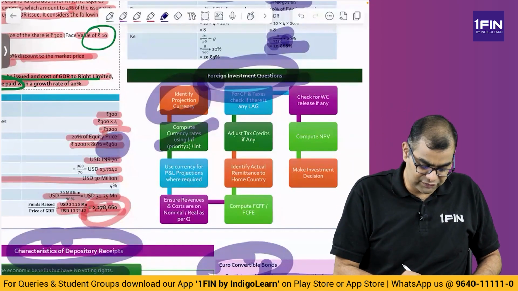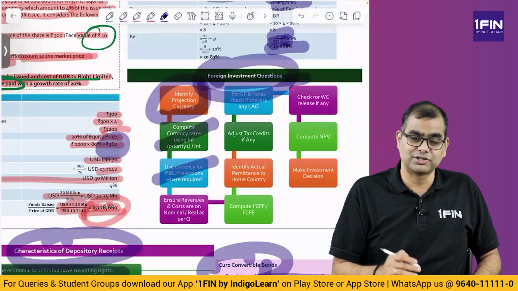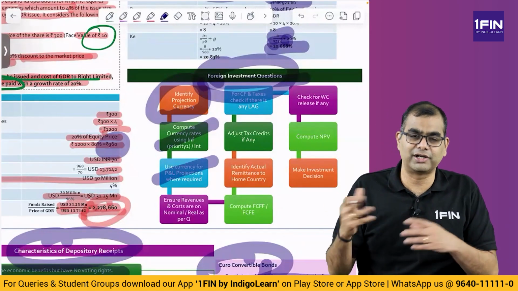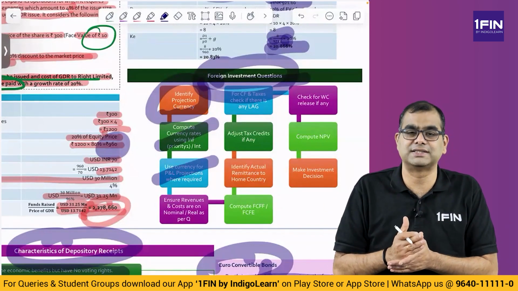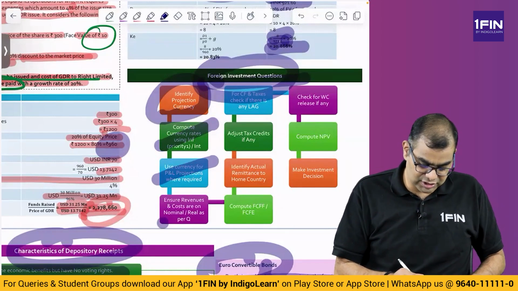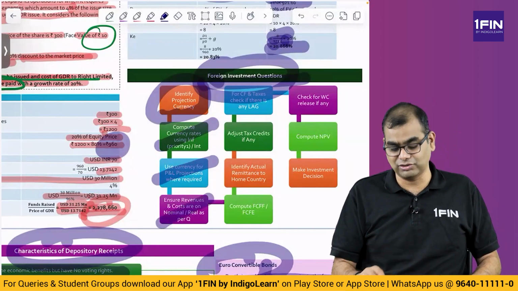Then use currency for P&L projections where required. So, in the P&L, if there are flows from one country to another and currency rate is to be used, use it. Then ensure revenues and costs are on nominal or real basis as per the question. Now, this is a very important thing.